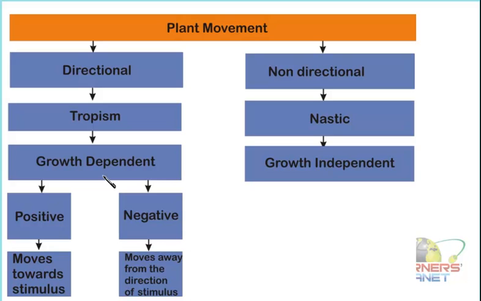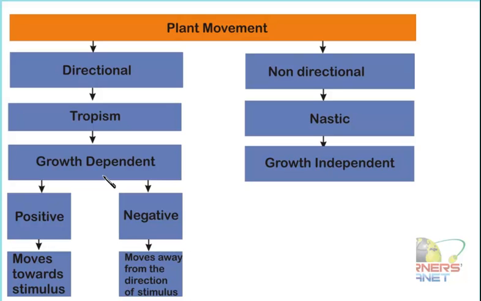Now these hormones which are secreted in the plants are directed towards a particular site due to the stimulus, and then they affect that area in a different manner, so that the growth takes place in an unequal manner. And this is the reason why the direction is observed.